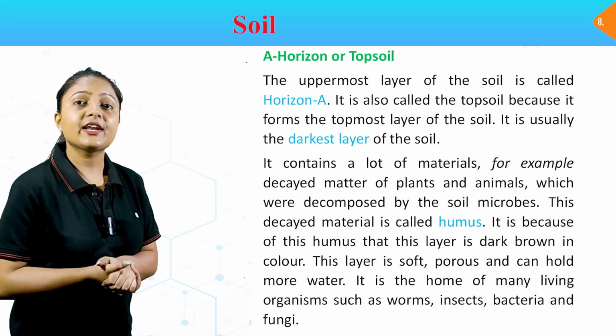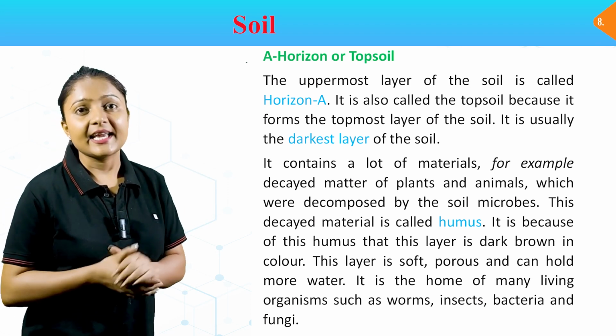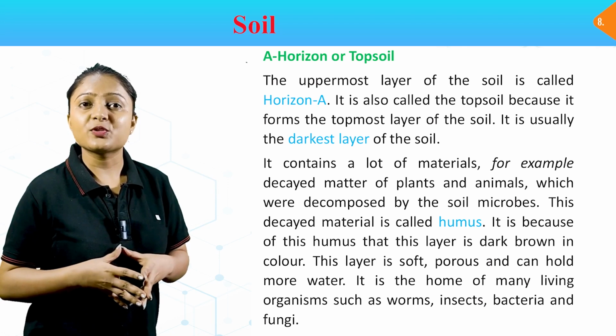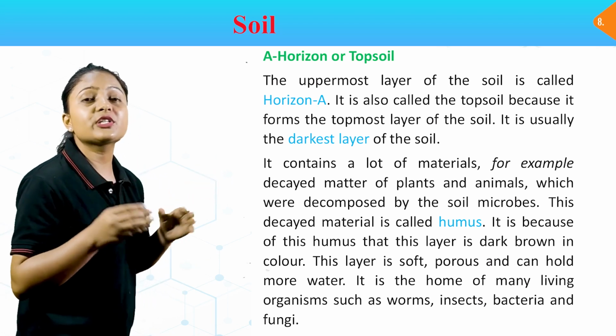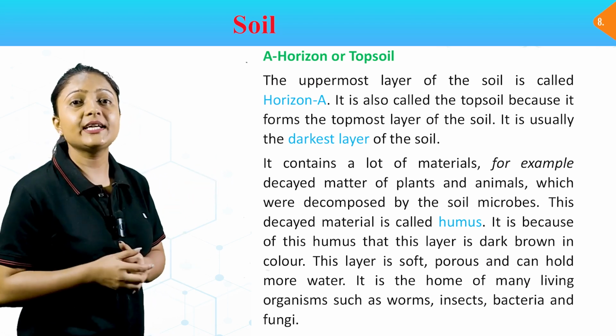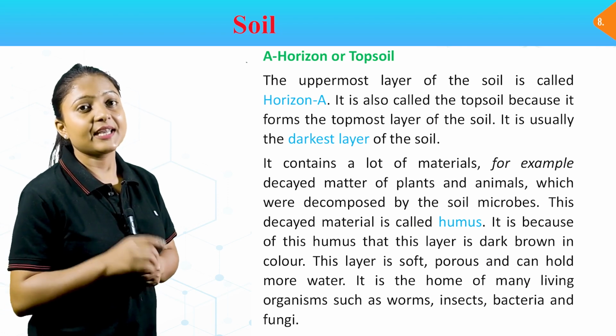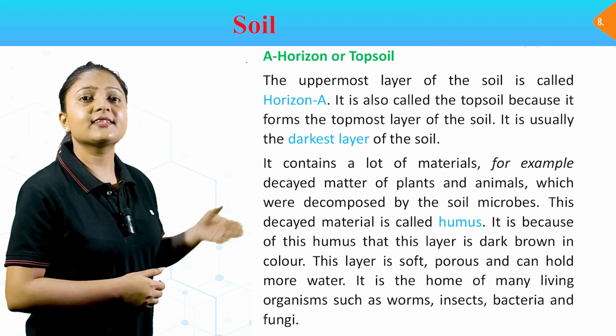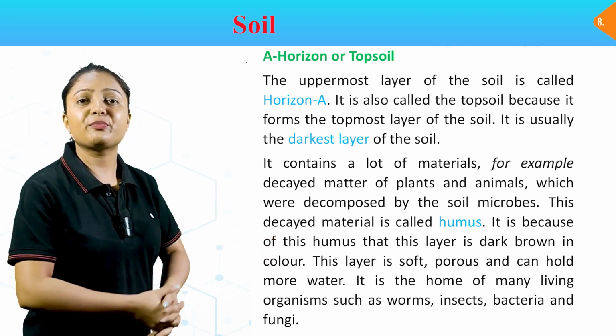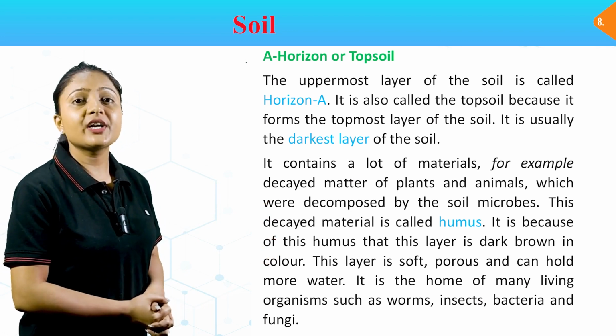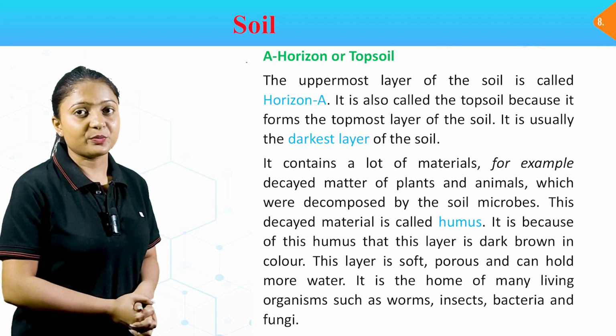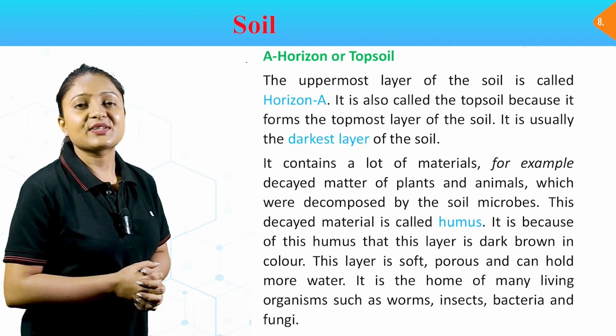The uppermost layer of the soil is called horizon A. It is also called the topsoil because it forms the topmost layer of the soil. It is usually the darkest layer of the soil. It contains a lot of materials, for example, decayed matter of plants and animals, which were decomposed by the soil microbes. This decayed material is called humus.